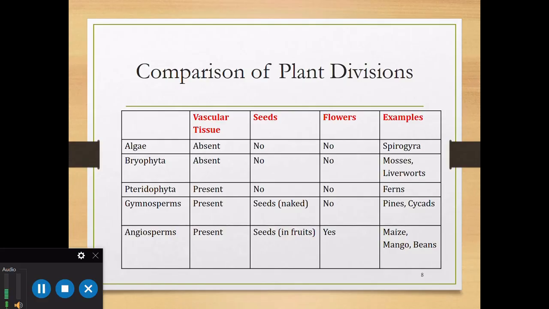Here is a quick comparison of all the 5 divisions. If you look at algae, they are aquatic and non-vascular. The bryophyta are land plants but still non-vascular. Pteridophytes introduce vascular tissue, but again they reproduce by spores. Then gymnosperms and angiosperms both produce seeds, but only the angiosperms have flowers and fruits. And you should notice the evolutionary progression from water-dependent to more independent land-adapted plants as you move from algae to the angiosperms.